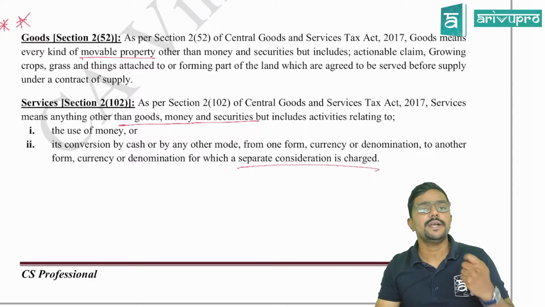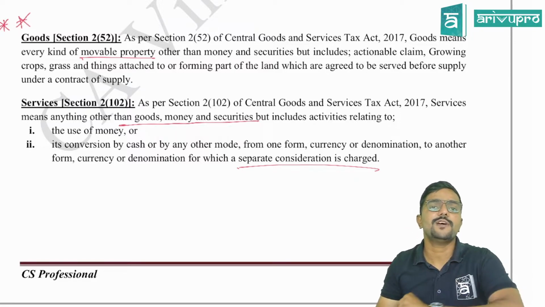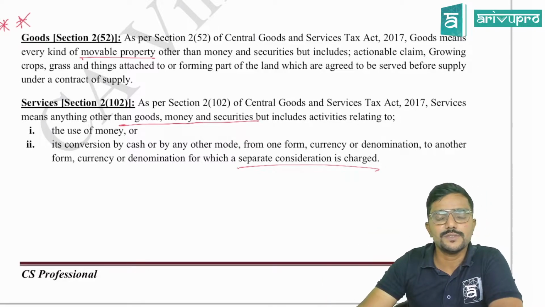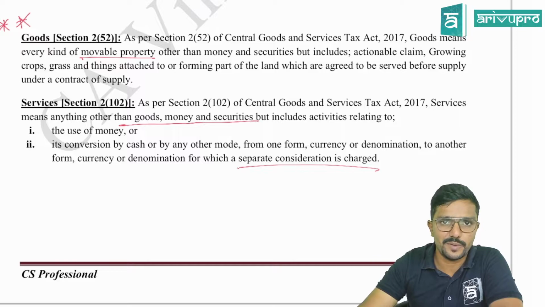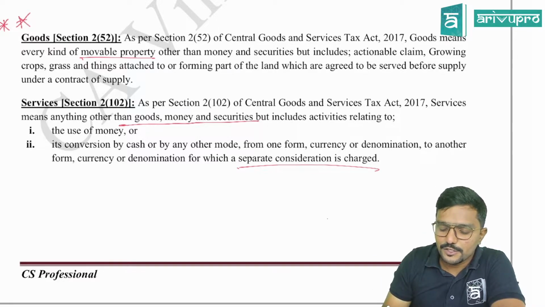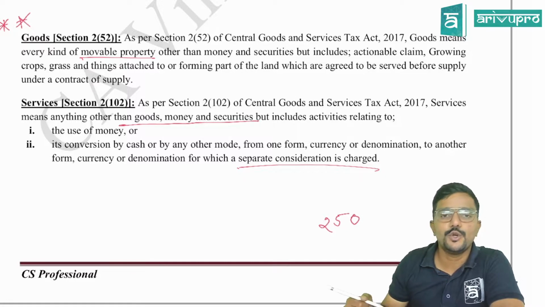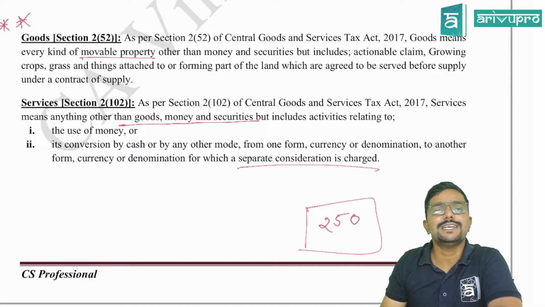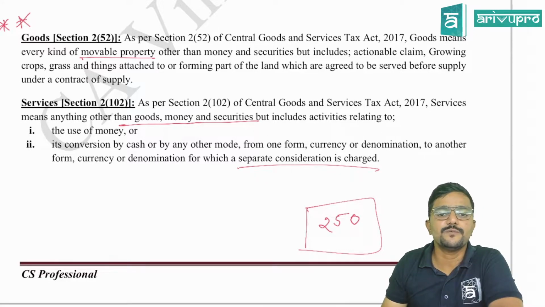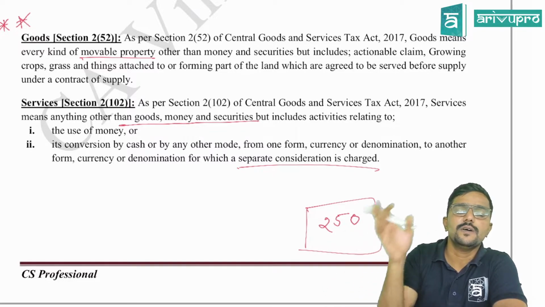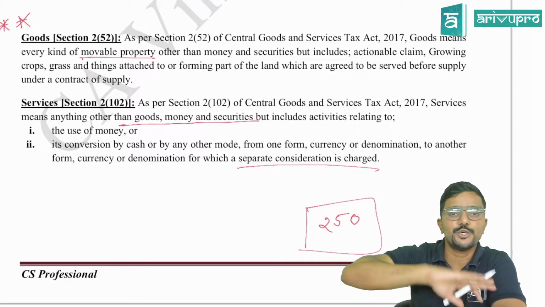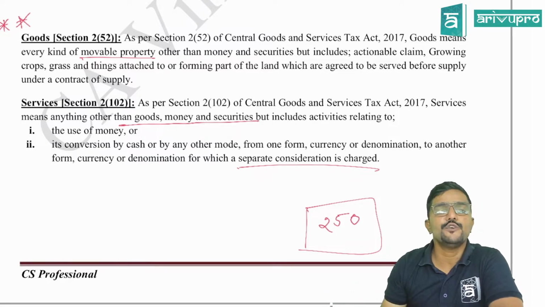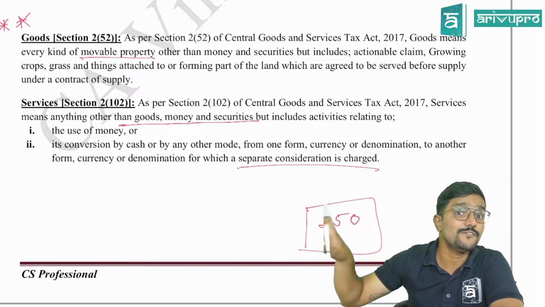Now assume I wanted a DD, that is a demand draft. I went to a bank and asked to get a DD for 10,000. I submitted cash of 10,000 and asked them to convert it into a DD and give it to me, for which they charged me, assume, 250 rupees. So this 250 is what? They are charging it for their service, because they are converting from one form to another form, that is from cash to DD. So is it a supply of service? Yes. Only to the extent of 250, not 10,000.